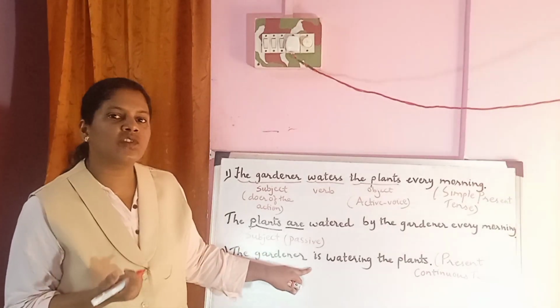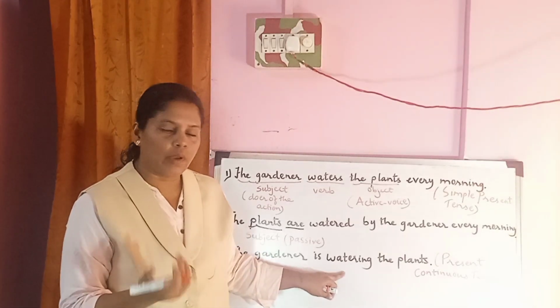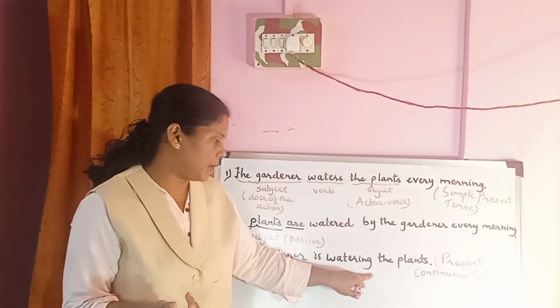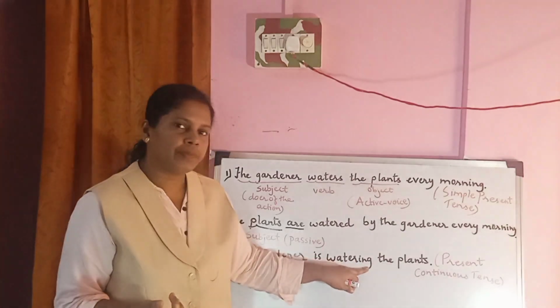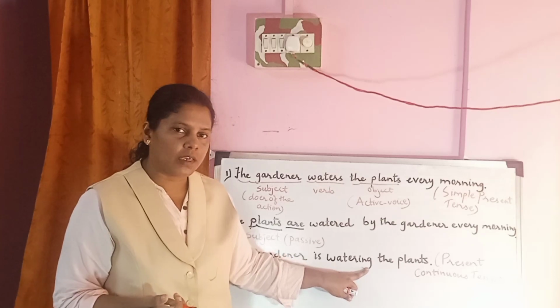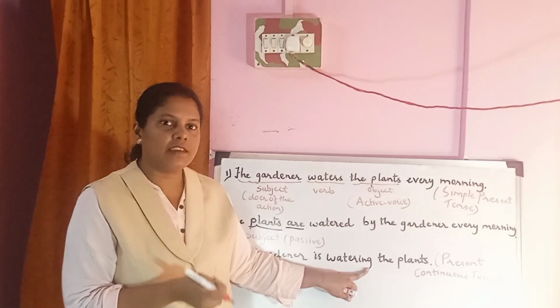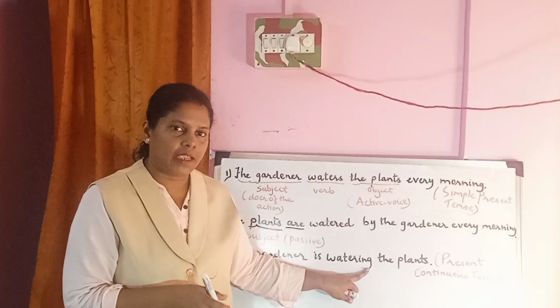Now the gardener's action of watering is going on. The gardener is watering the plants. The ing form of the verb shows that it is in continuous tense.